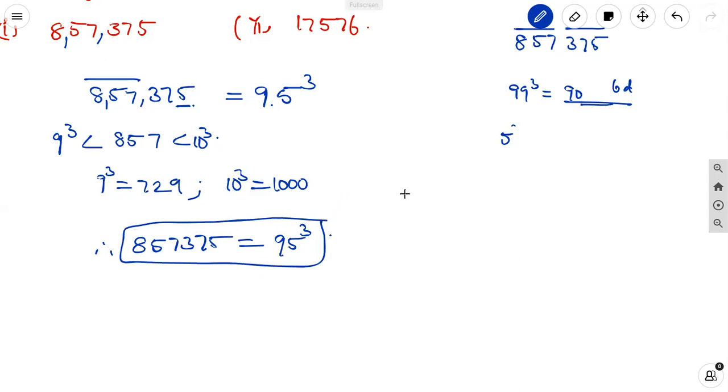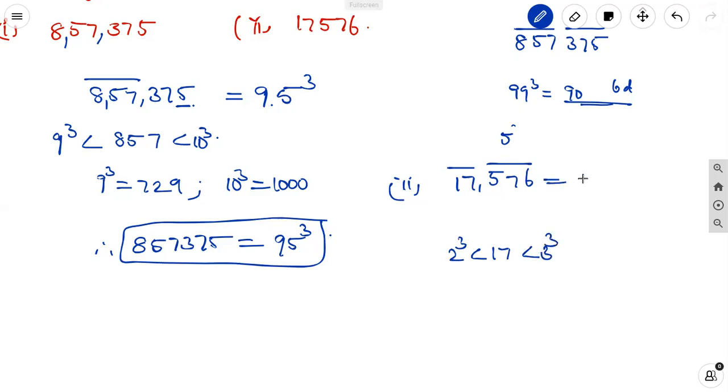Okay. The second question, 17,576. First, for 3 digits, make a single bar. Here 2 digits are there. We know that 17 lies between 2 cube and 3 cube: 2 cube is 8 and 3 cube is 27.